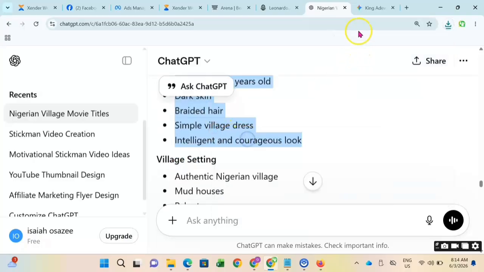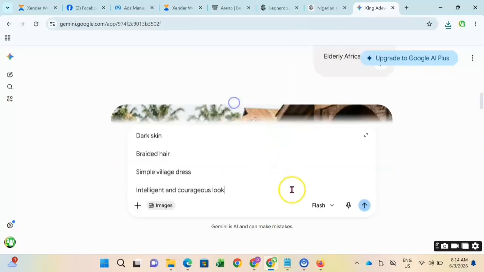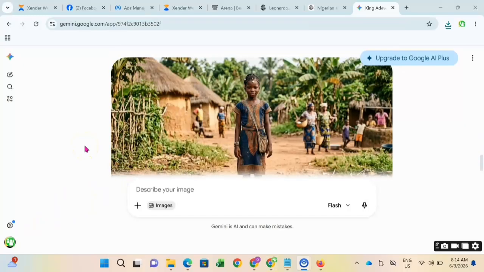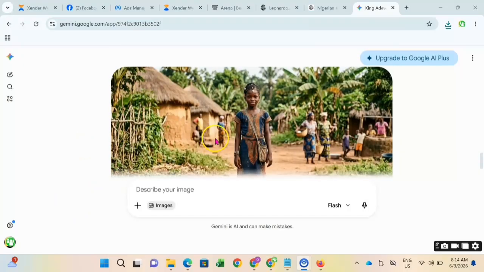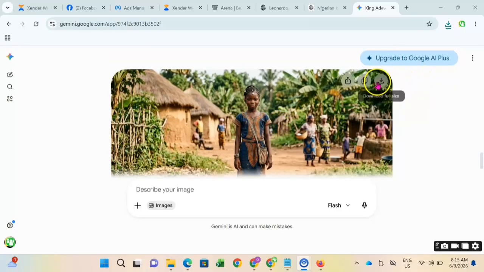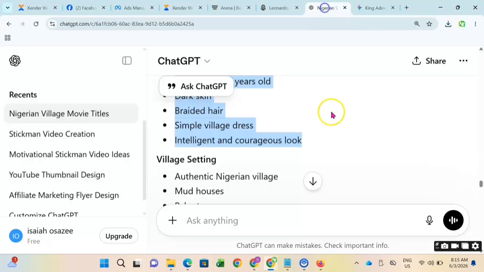Let's copy it. So this is the look. In order to make a consistent character, this is the character I'm going to be using to create this drama from beginning to end. The characters need to be consistent.